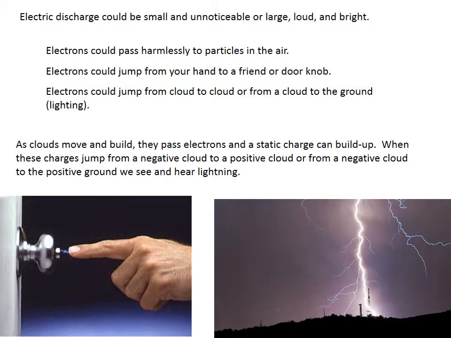On a bigger scale, as clouds move and build, they pass electrons and static charge can build up. When these charges jump from a negative cloud to a positive cloud, or from a negative cloud to the positive ground, we see and hear lightning. The thunder you hear is just an amplified version of the snap you hear when you get zapped on a doorknob. The lightning you see, but hopefully don't feel, is the same as the little spark you saw on the doorknob or between the sock and pants as you pull them apart while folding laundry. Lightning is just a big example of static or electric discharge.